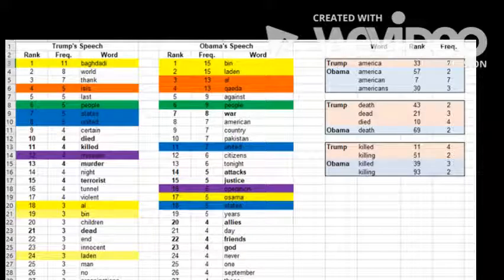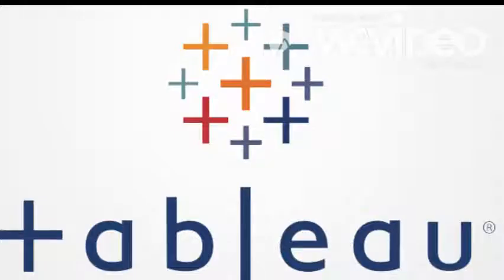Here's a side-by-side comparison between Obama and Trump's speeches. I tried to highlight terms based on their classification, i.e., name of terrorist leader in yellow and name of terrorist organization in orange. I also bolded the words that I felt had the most relevancy. While Trump focuses on the death of Baghdadi using many colorful adjectives, Obama focuses on the importance of justice and alliances. Well, that's it for me.